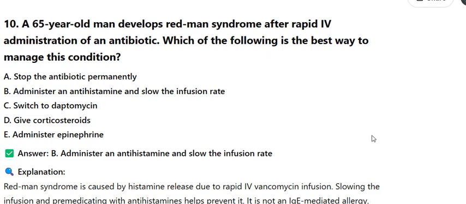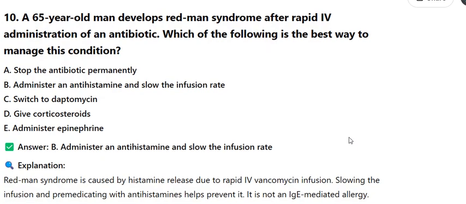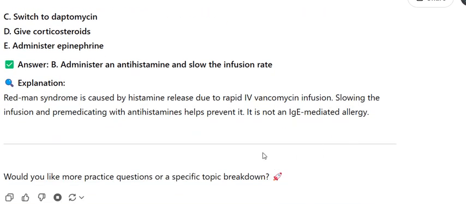10. A 65-year-old man develops red man syndrome after rapid IV administration of an antibiotic. Which of the following is the best way to manage this condition? A. Stop the antibiotic permanently. B. Administer an antihistamine and slow the infusion rate. C. Switch to daptomycin. D. Give corticosteroids. E. Administer epinephrine. Answer: B. Administer an antihistamine and slow the infusion rate. Explanation: Red man syndrome is caused by histamine release due to rapid IV vancomycin infusion. Slowing the infusion and pre